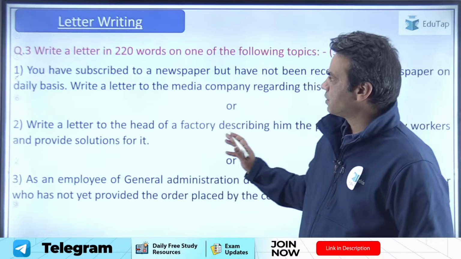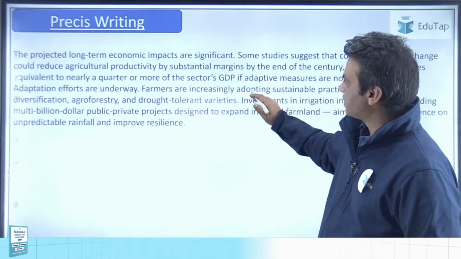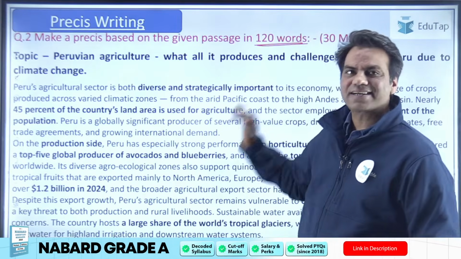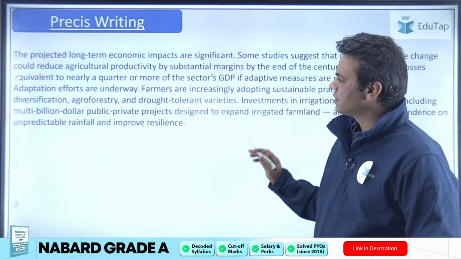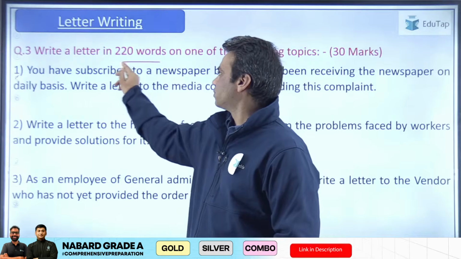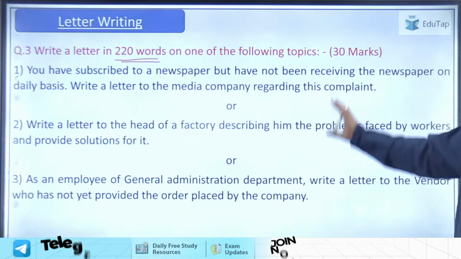So the word limit for Precis was 120. I forgot to highlight it before that. So guys, the word limit for Precis was 120 words, exactly like last year. And the word limit for the letter, again exactly like last year, was 220 words. So look at the topics that were given, the choices that were given in letter writing.